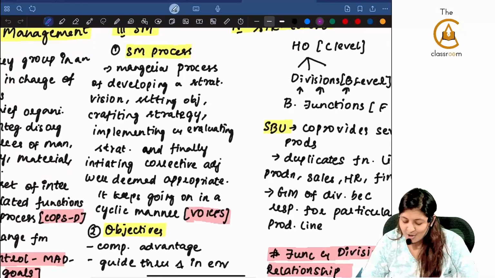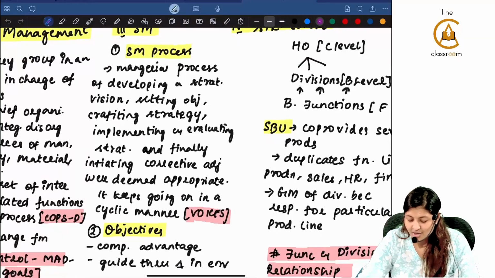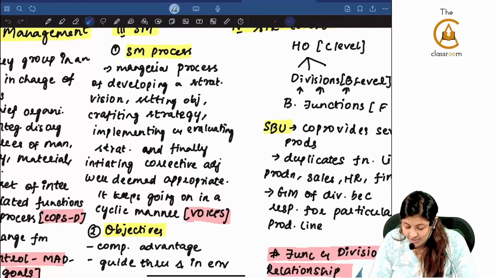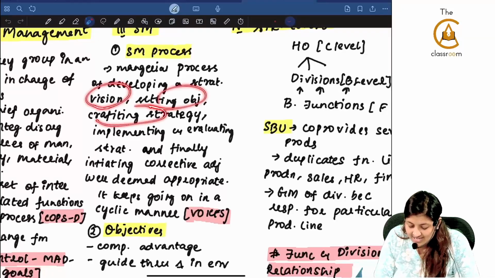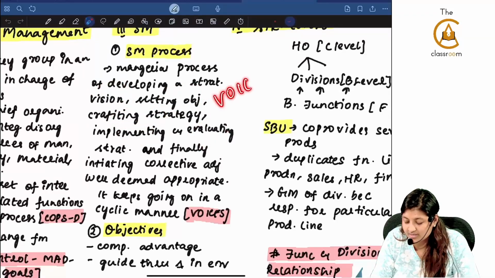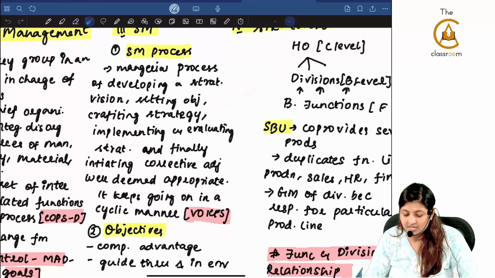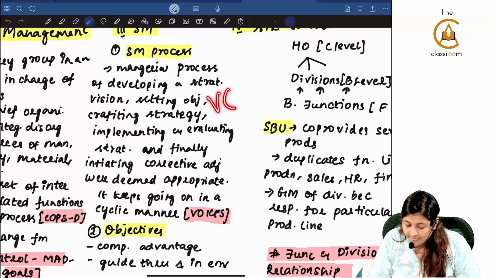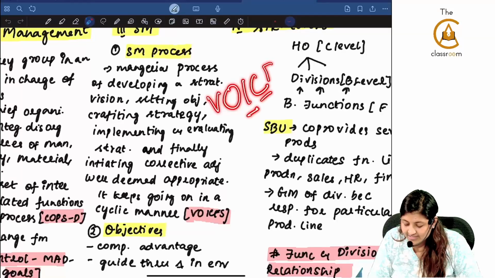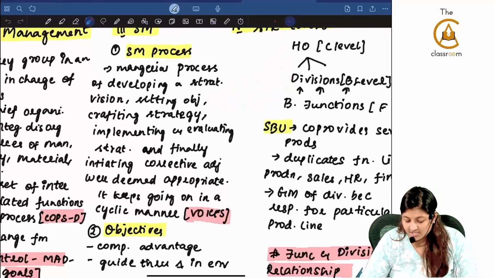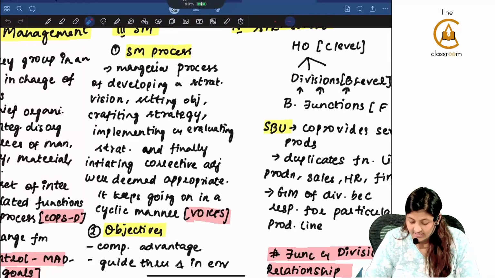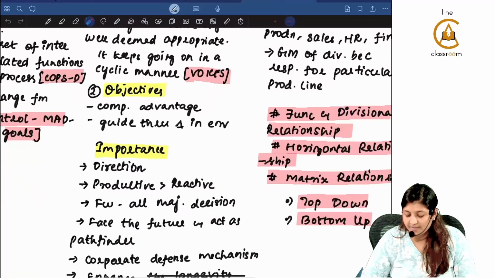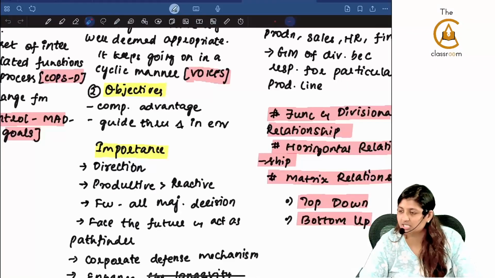The SM process is a managerial process of developing a strategic vision, setting objectives, crafting a strategy, implementing strategy and evaluating. What is the mnemonic for this? VOICES. What is VOICES? Vision, objective, crafting a strategy, implementing a strategy, evaluating a strategy. S is for strategy. So that is VOICES. The next is objectives, to get a competitive advantage and guide through changes in the environment.